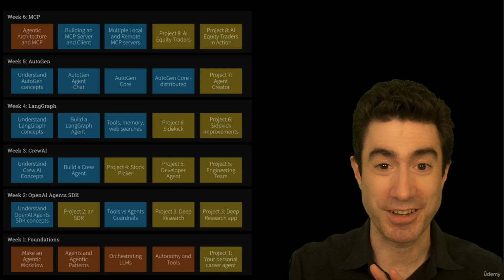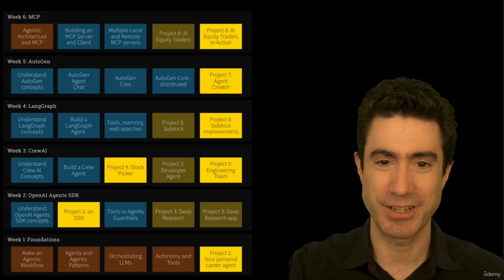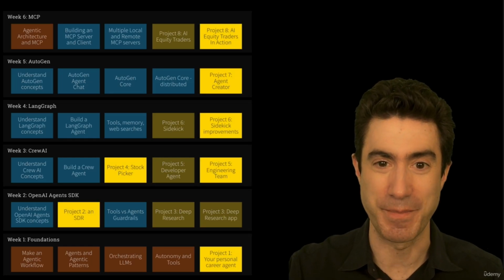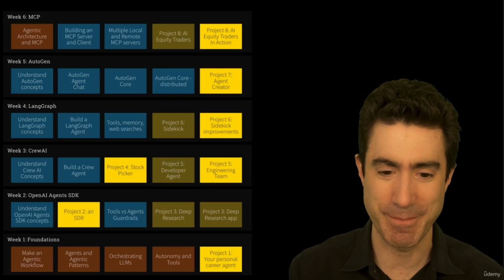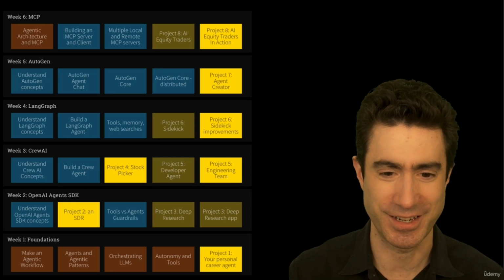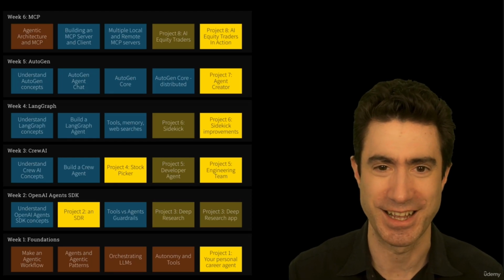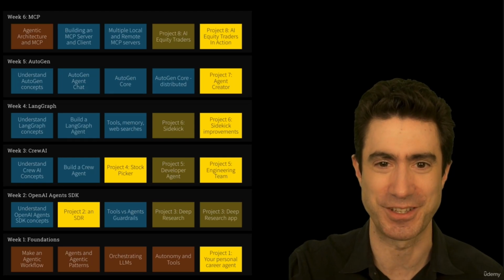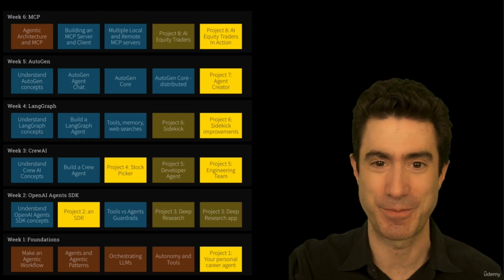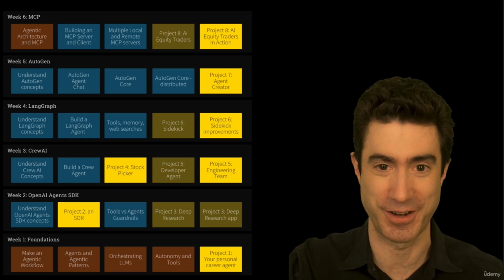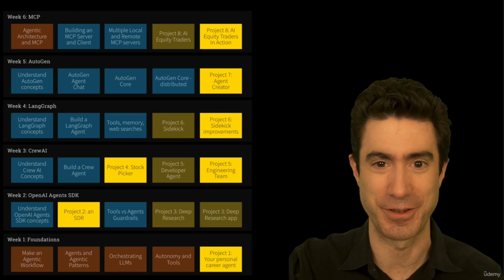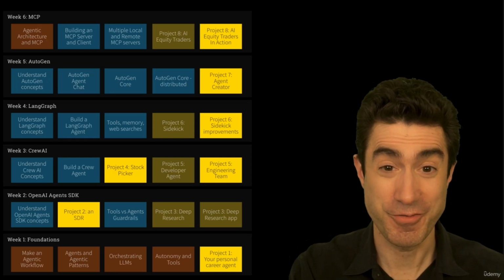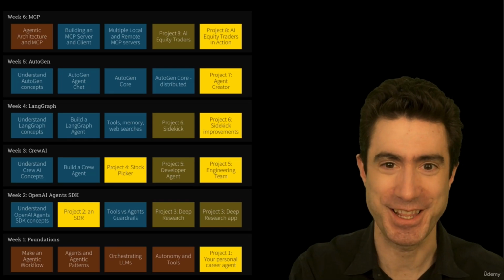And I'm now just going to color in the boxes which represent the delivery of major projects. And in particular, I would say that the numbers 5, 6, 7, and 8 are some of the really exciting ones I have in store for you. I've just finished building them and I had so much fun doing it, and I can't wait to share it with you. And just to show you that it's definitely worth hanging on in there for the next few weeks, let me tell you about those last 4 projects.